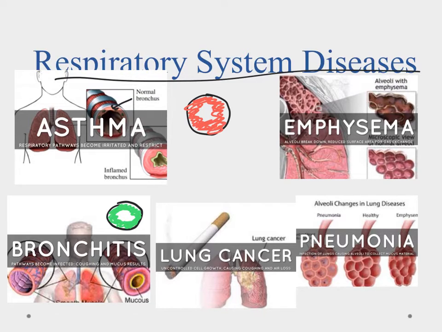Close to bronchitis, we have pneumonia. And pneumonia, if you recall back, we have these little sacs called the alveoli. And in pneumonia, they'll fill up or get some fluid inside of them. So what that means is there's now this fluid that our oxygen is going to have to transfer through to get to the blood that way. So it kind of makes it more difficult to breathe as well.